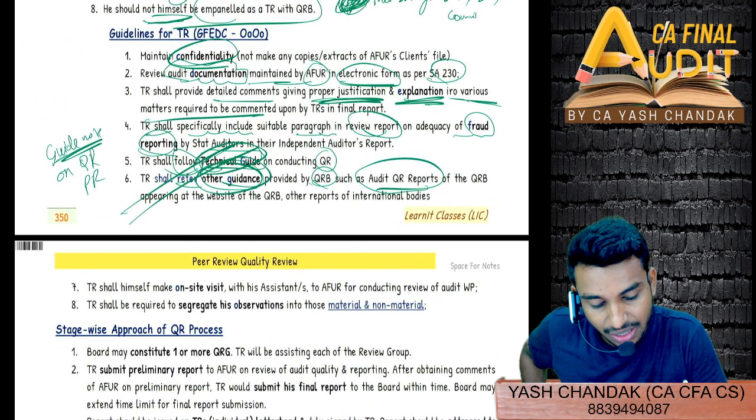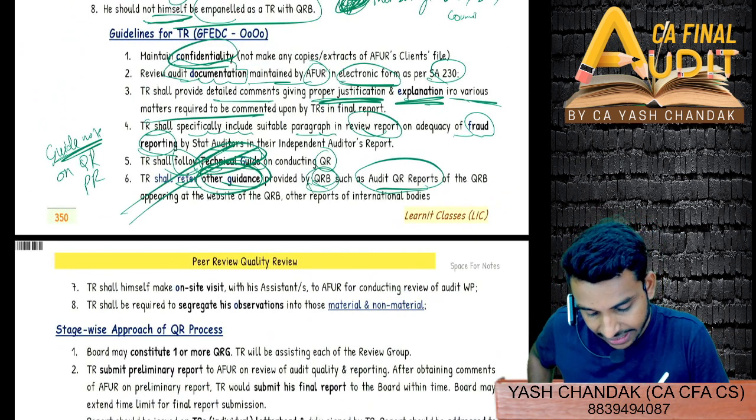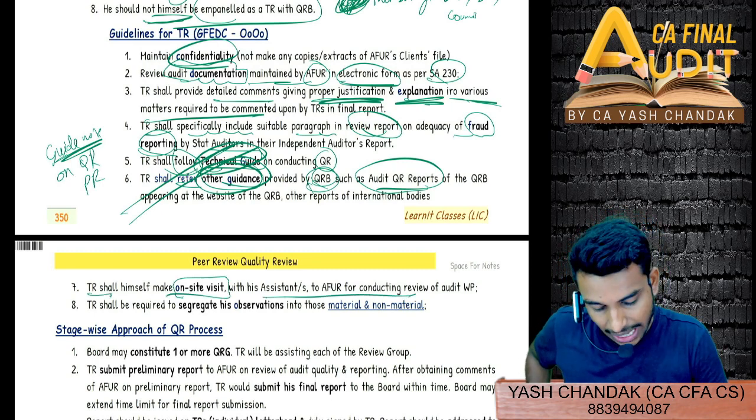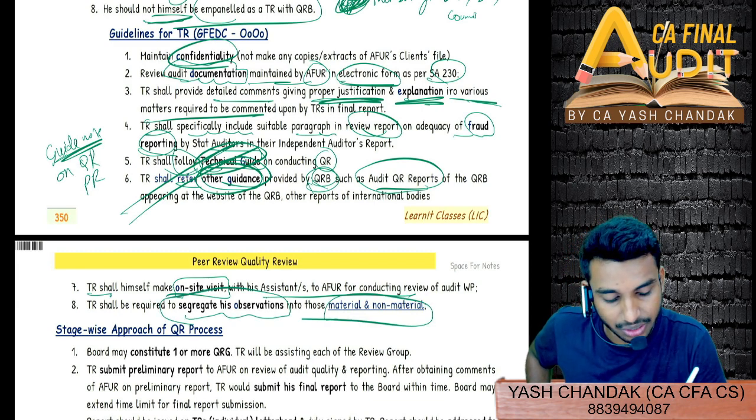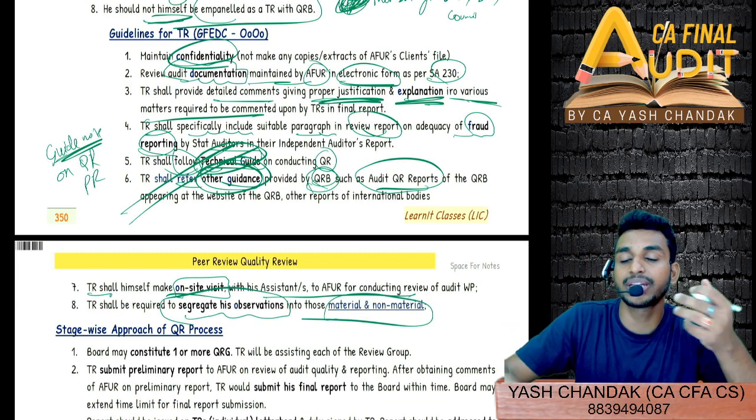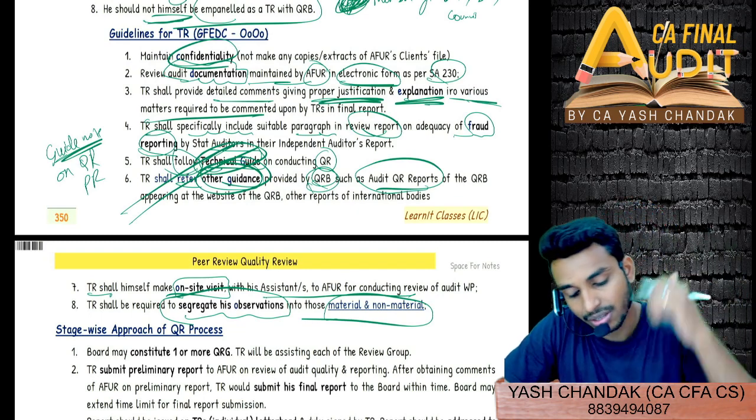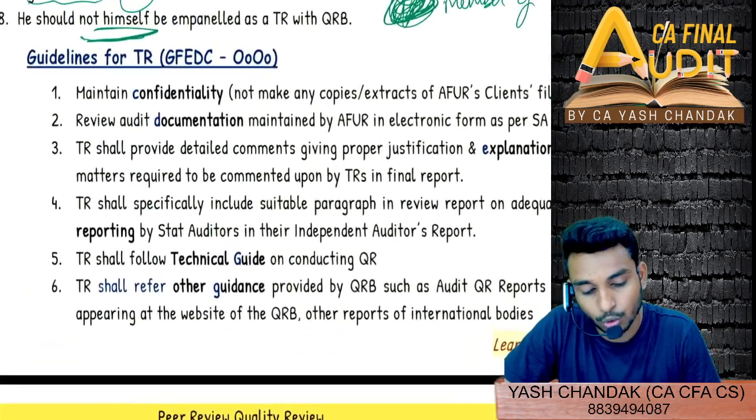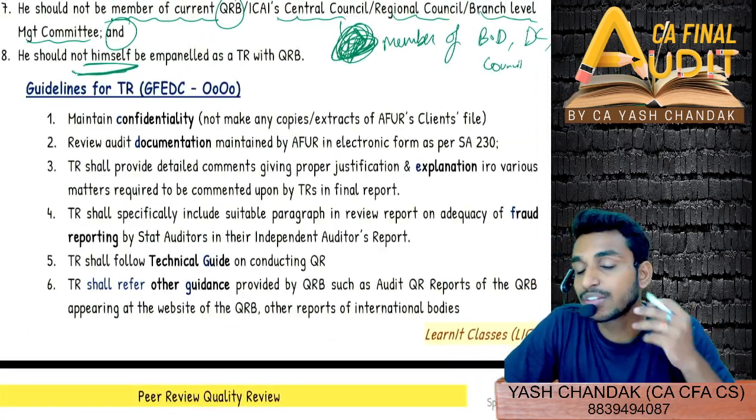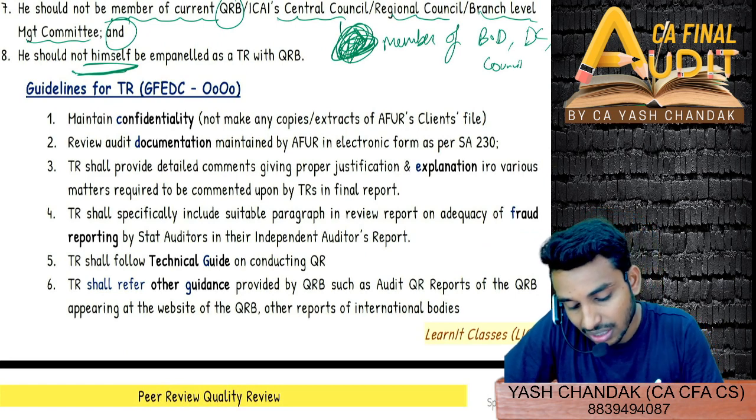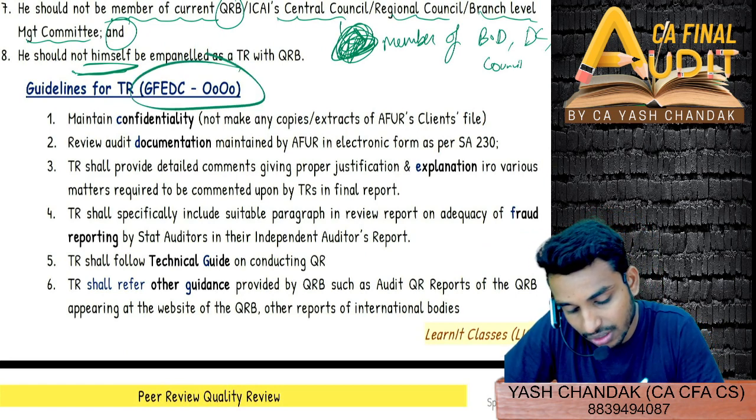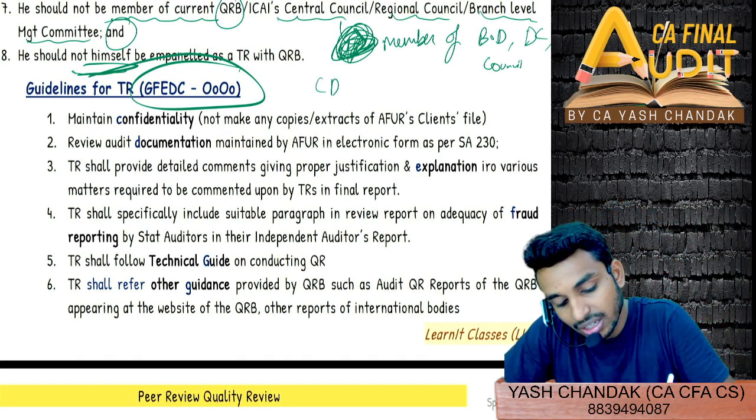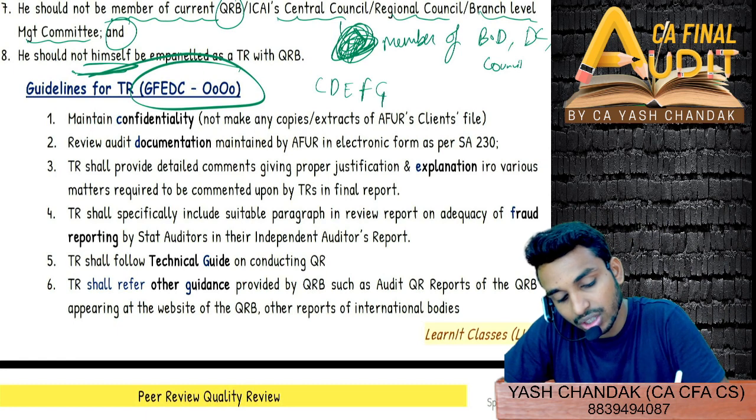All the technical guides and other guidance issued by the quality review board, and the technical reviewer shall himself make an on-site visit to the auditee's office and shall segregate his observations into material versus non-material. Which observations of mine are material and which are non-material. So if at all they ask for 4 to 5 marks on the guidelines for technical review, that means which guidelines a technical reviewer shall follow, we'll try to recall all the points by following this GFEDC. That means reverse, CDEFG.